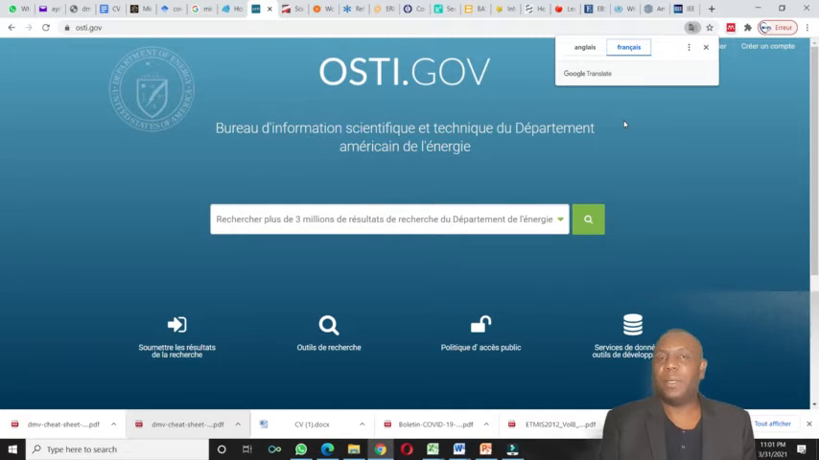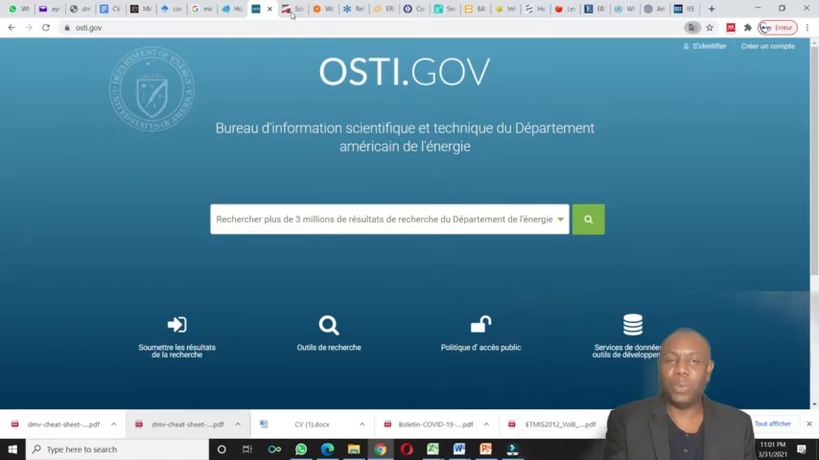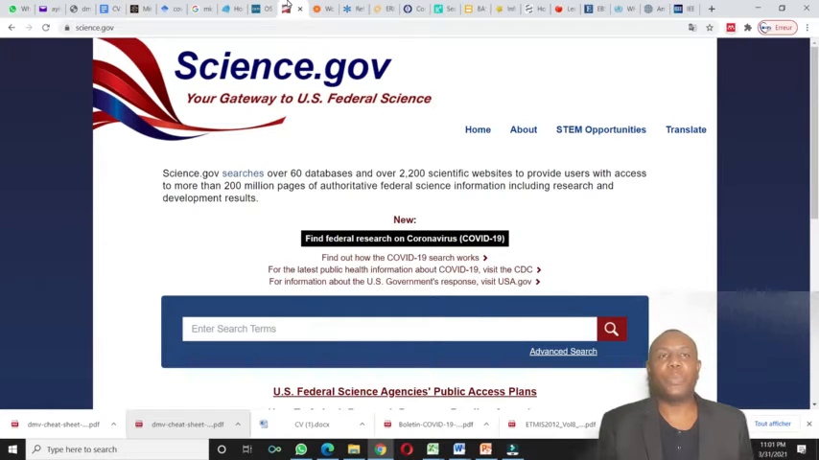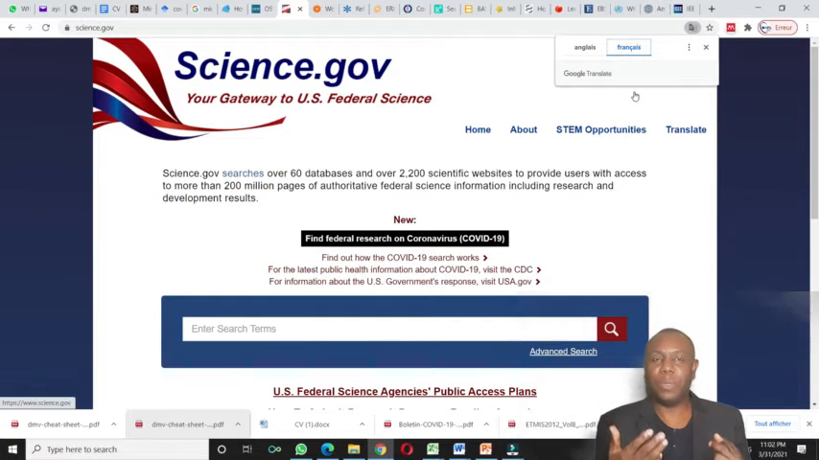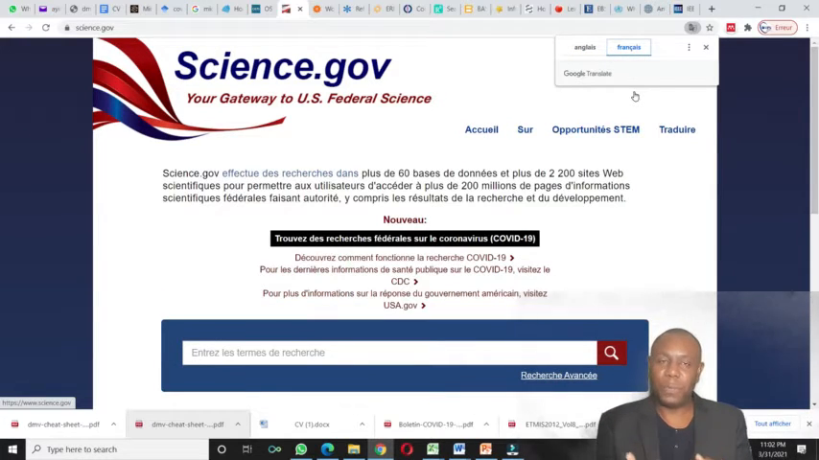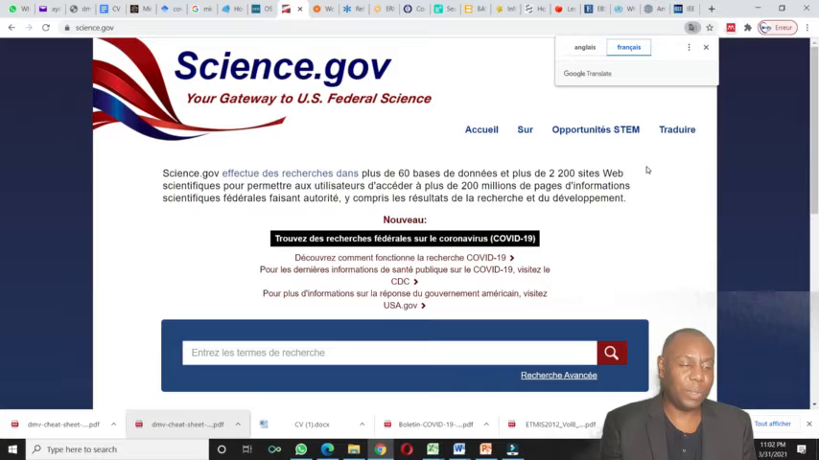The next is science.gov. Science.gov, as you know, is your gateway to US federal science. Again, it's .gov, and you know how to process and what to search inside. If you have some homework concerning federal matters, some judgments, something where you need proof, some proof documents, you have to dive into those. So those sites are very good.